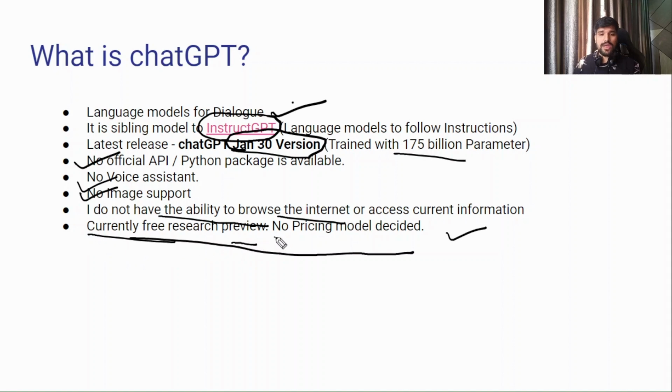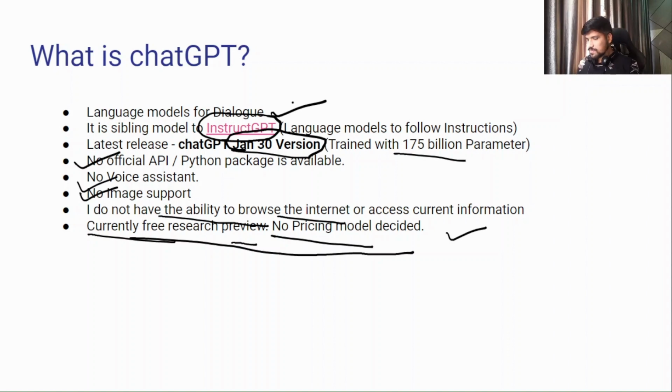But yeah, I know that the free preview is still available. So there are two models they have come up: one is the free version and another is the pricing version. So I hope now you understand what ChatGPT is. It's a language model for dialogue, okay, and how it works, I am going to show you in a minute.